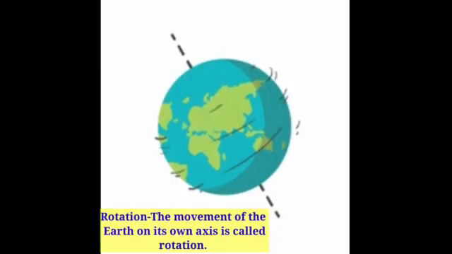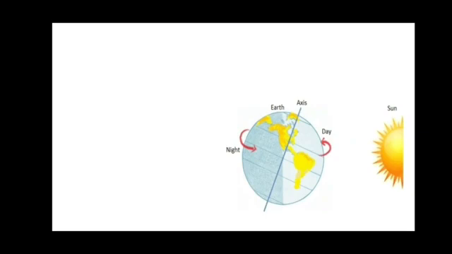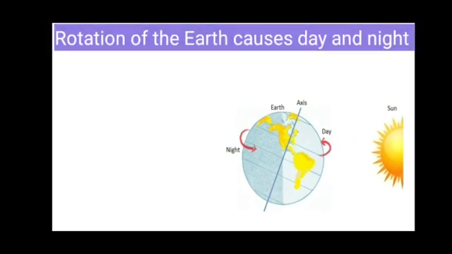Rotation. The movement of the earth on its own axis is called rotation. As you can see, the earth rotates from west to east, and this is the reason we get day and night. Here we can see the sun, the axis of the earth, and the occurrence of day and night. The part on which the light of the sun falls is day, and the other part which is turned away from the sun is night. So the occurrence of day and night is the result of rotation.